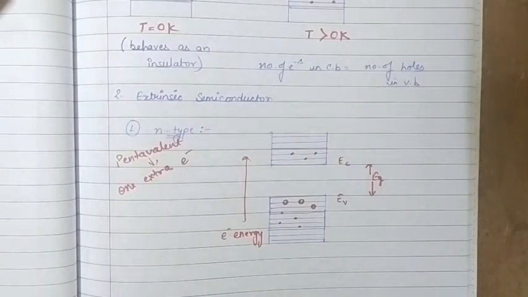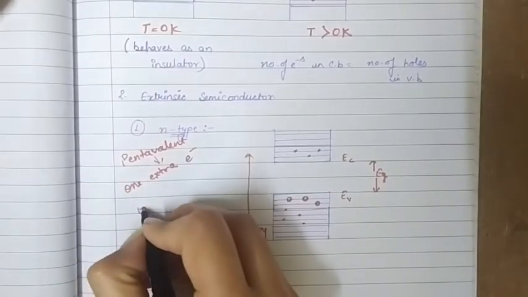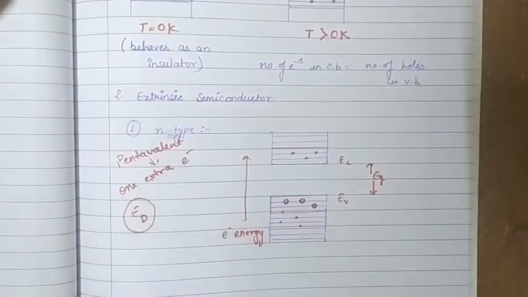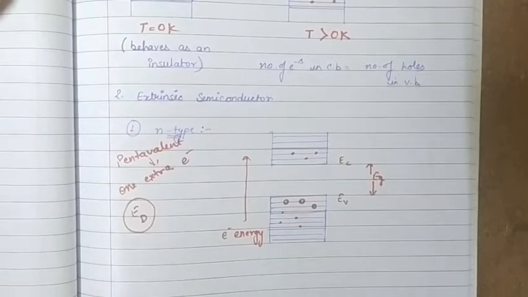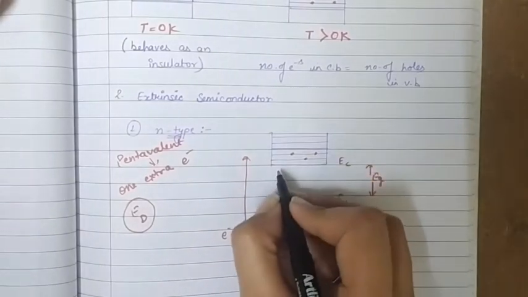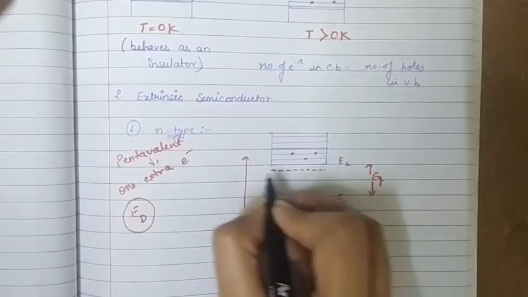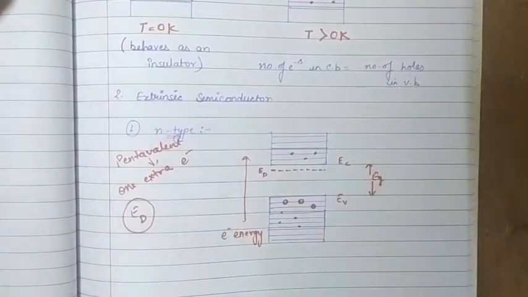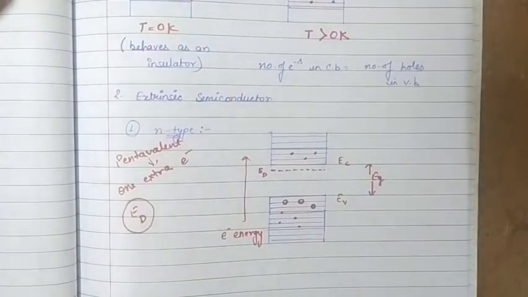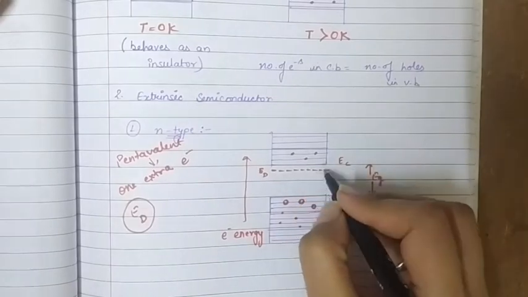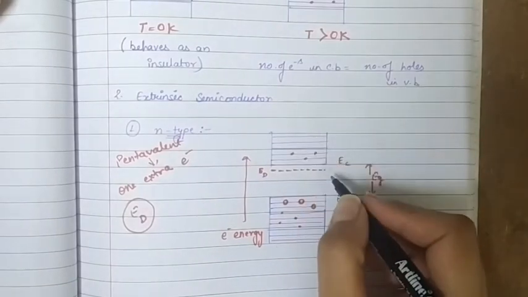Okay, so the donor energy level is represented by ED. This we show just below the bottom of the conduction band because its energy is slightly less than the EC. That means this level is called the donor impurity level, ED, and the energy that is required by the electron to jump from this donor level to the conduction band is very less.